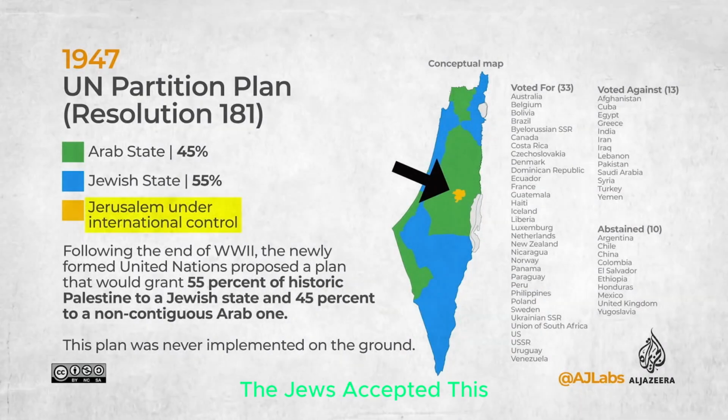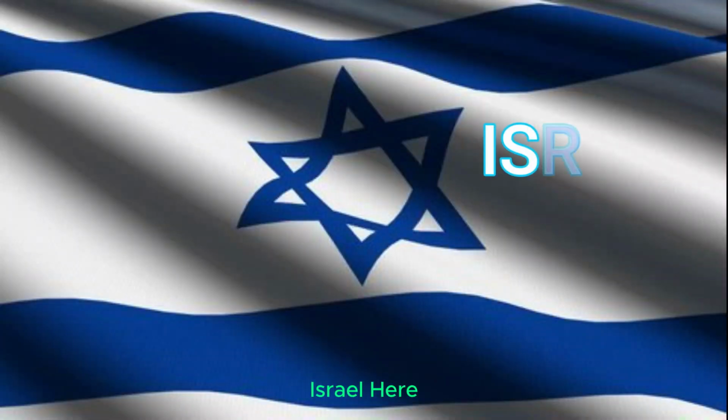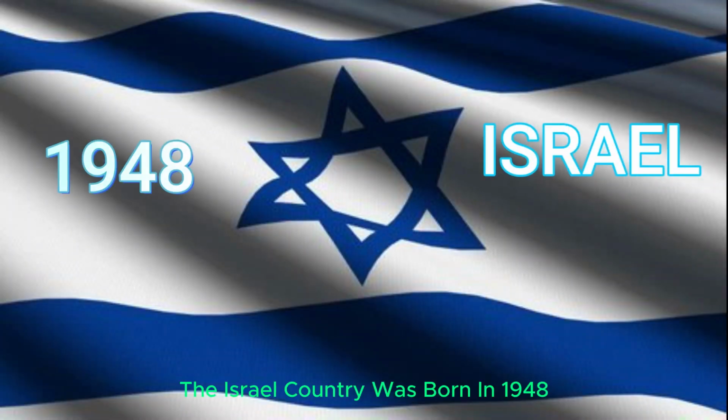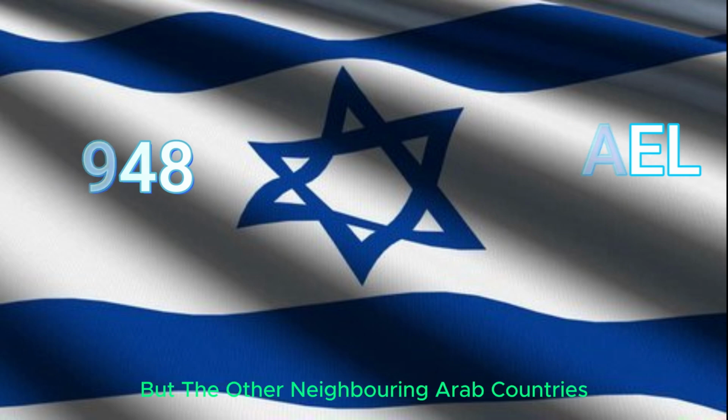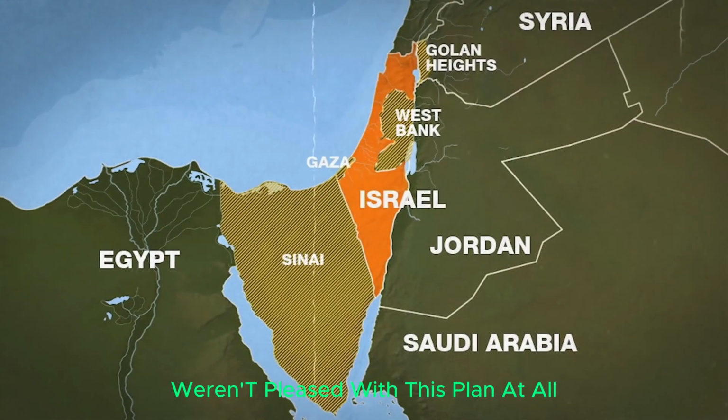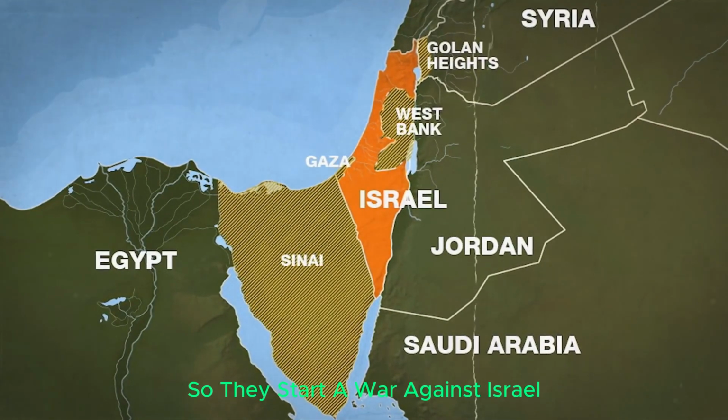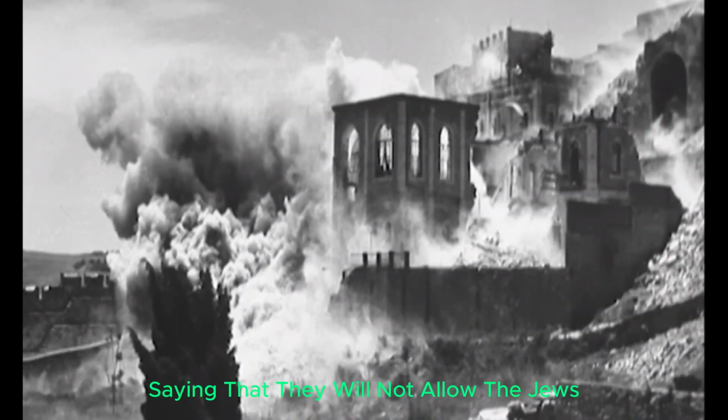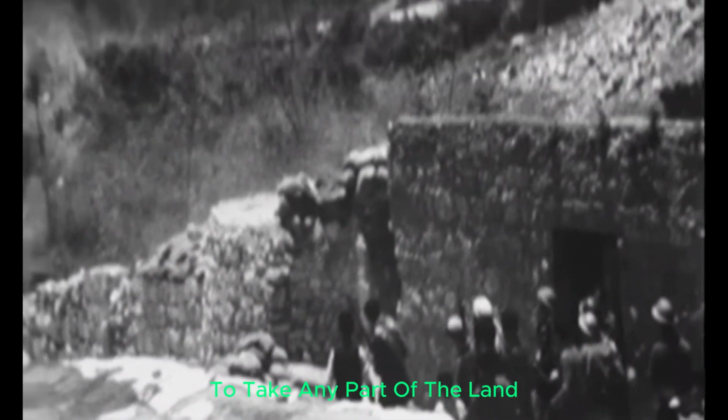The Jews accepted this plan and named their new country Israel. Here, the Israel country was born in 1948. But the other neighboring Arab countries weren't pleased with this plan at all, so they start a war against Israel, saying that they will not allow the Jews to take any part of the land.